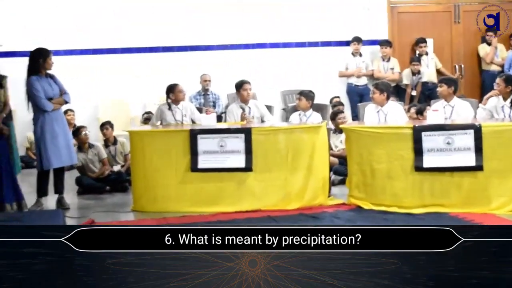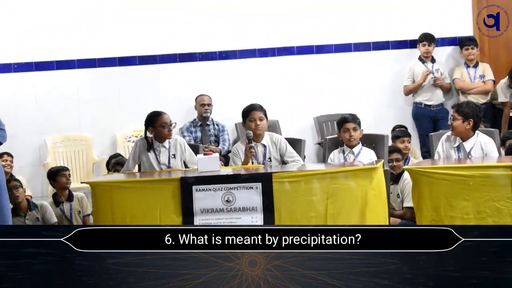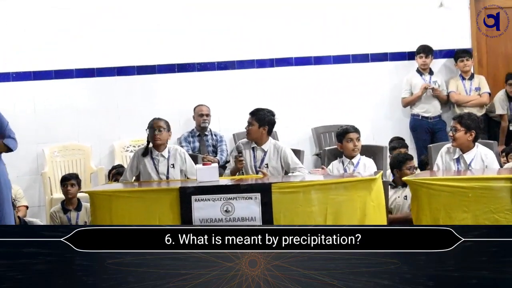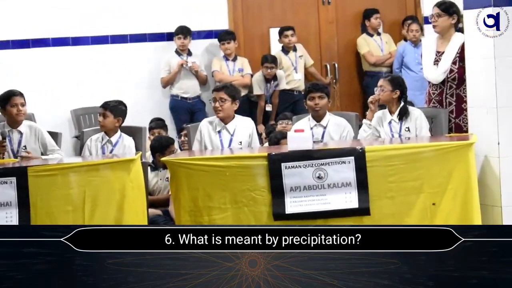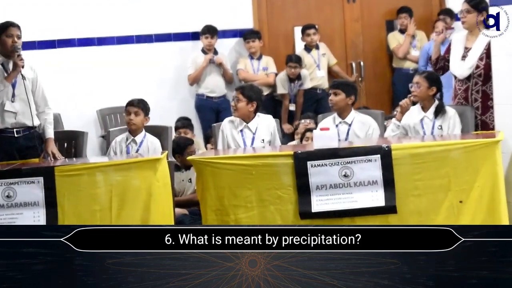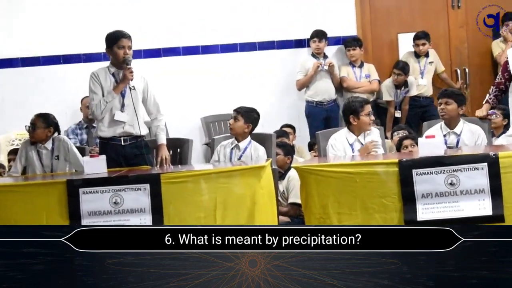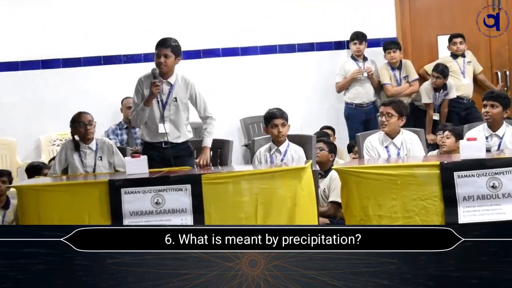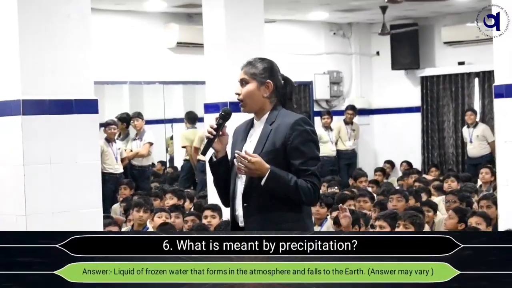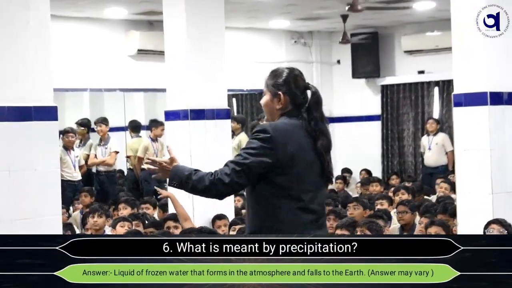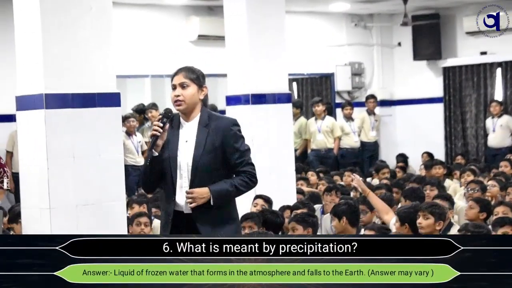Pass. Then we come to the Aryabhat team. Pass. Then Vikram Sarabhai: falling water from clouds to the earth's surface. May we know the answer? Your answer is falling water from clouds to the earth's surface.